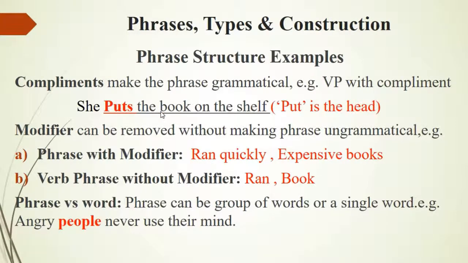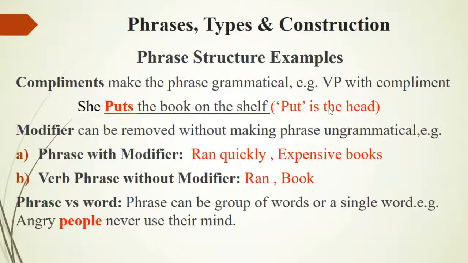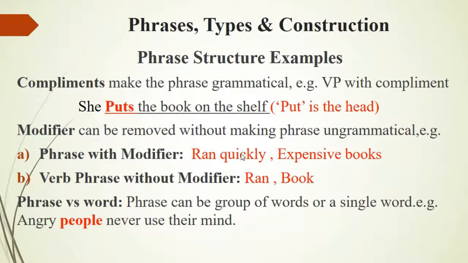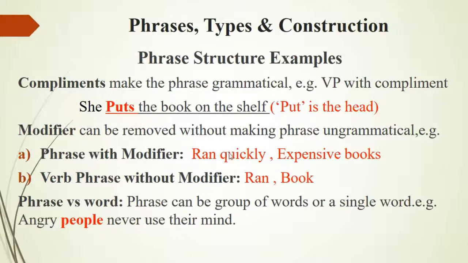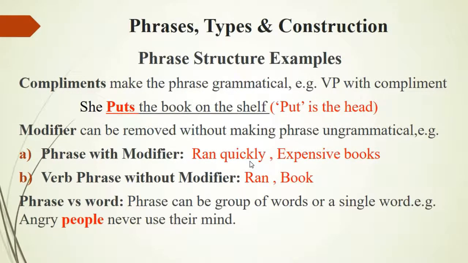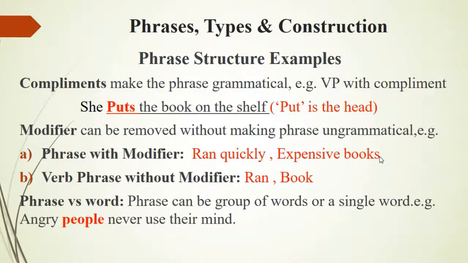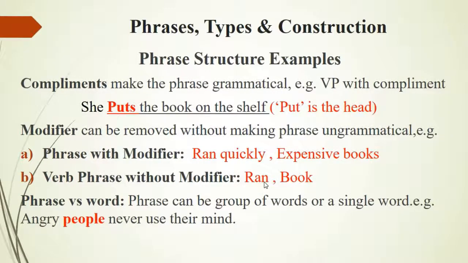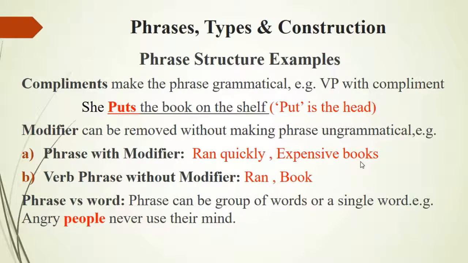The second one is the modifier. A modifier can be removed without making the phrase ungrammatical. A phrase with a modifier is rain quickly, and the second one is expensive books. Expensive books is just about those categories of books which are expensive. They are not cheap. But the verb phrases without modifiers are rain and book.